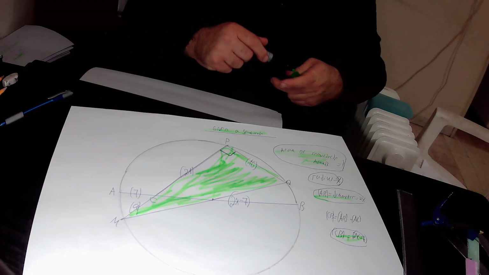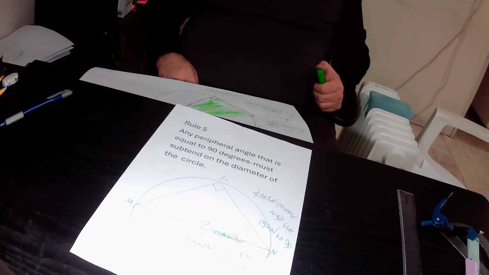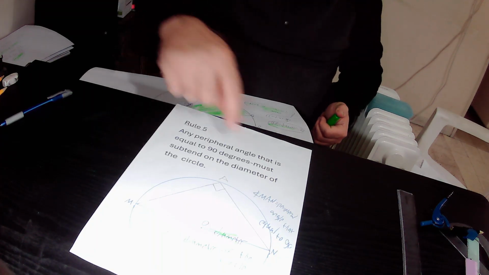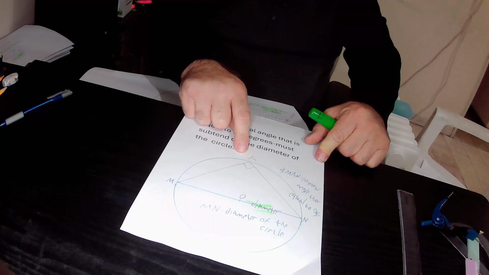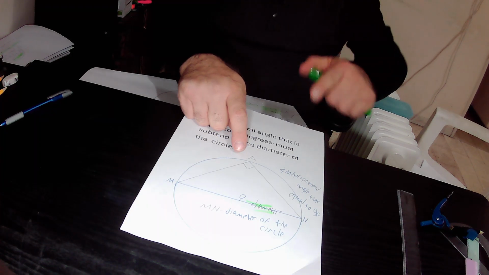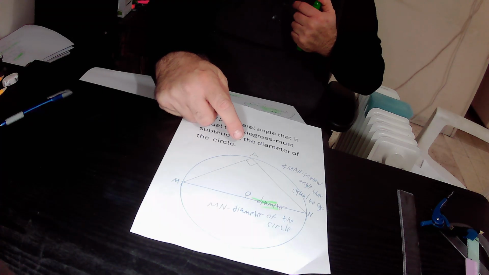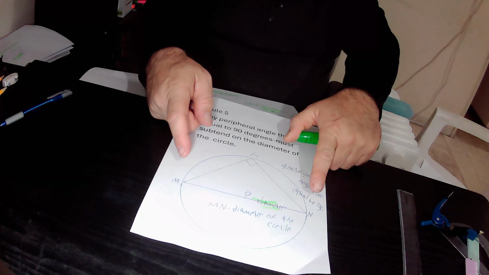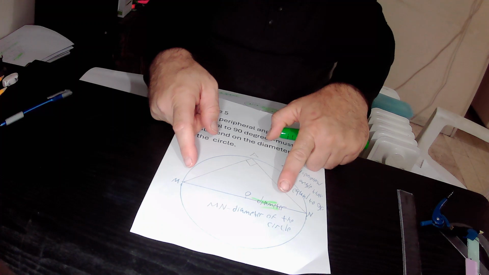So let me repeat quickly rule 5. According to rule 5, any peripheral angle that is equal to 90 degrees in size must subtend the diameter of the circle. In the drawing, we have a circle. This is peripheral angle MAN, equal to 90 degrees, and it subtends chord MN. Because peripheral angle MAN is a right angle, it must subtend the diameter of the circle. And indeed, it subtends chord MN, the diameter of this circle.